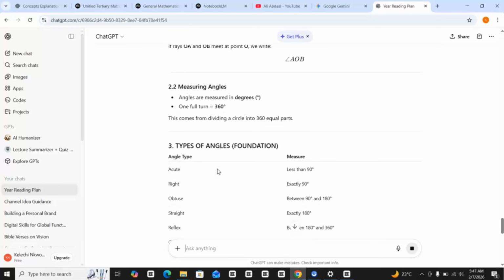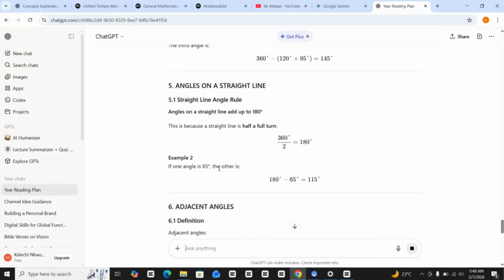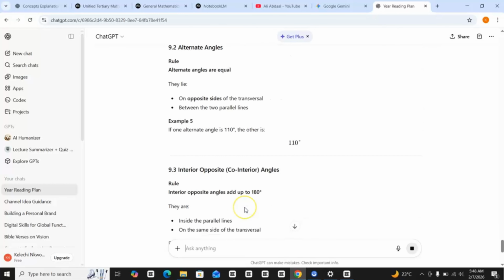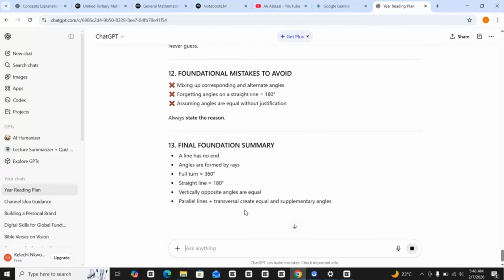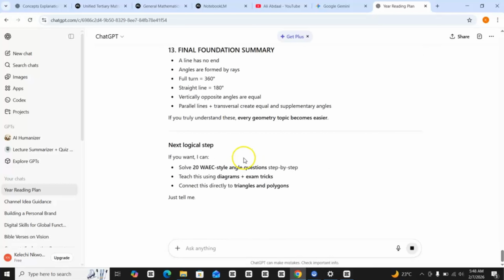Okay, so if it's not enough, you can ask it to expand further in a way a 10-year-old will understand. So you can do all this. So it's telling you things. You can ask it to use concepts in Nigeria to explain it.